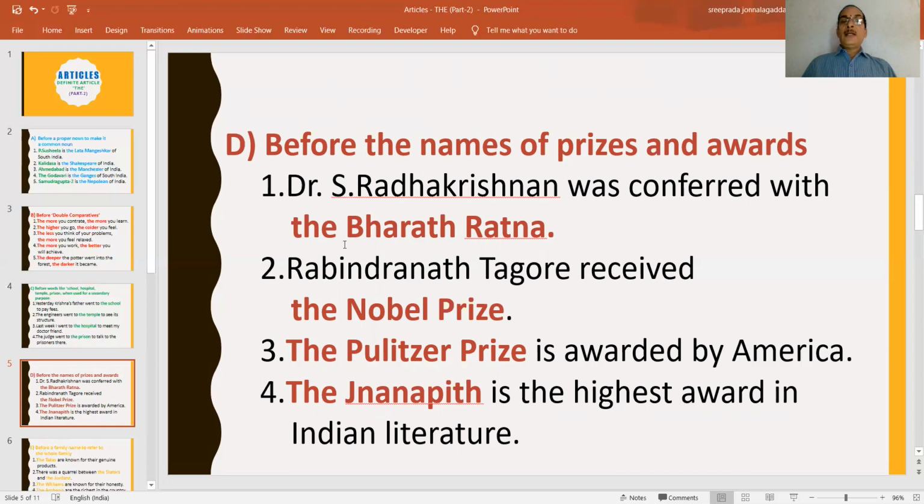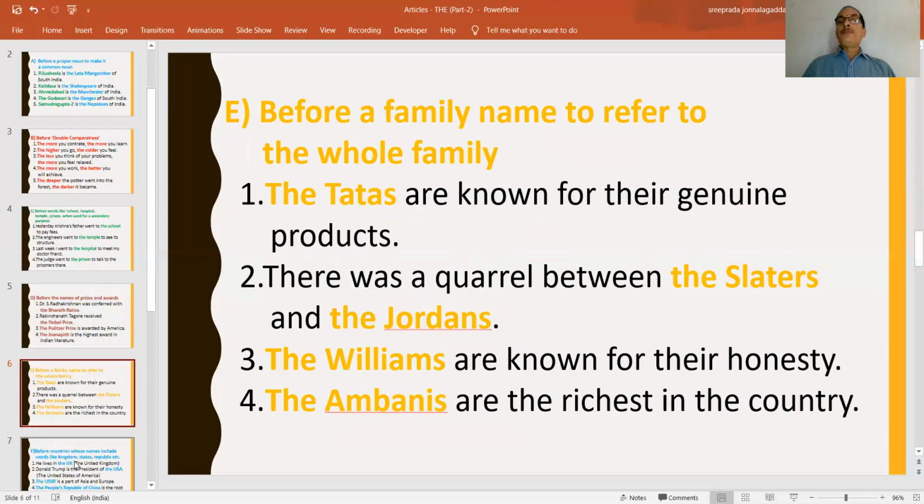Similarly, Rabindranath Tagore received the Nobel Prize. So the Nobel Prize, as we know, is the highest prize in the world itself. That's why the Nobel Prize. Similarly, the Pulitzer Prize is awarded by America for outstanding performers in journalism. This prize is given to journalists. That's why the Pulitzer Prize. The Jnanpith is the highest award in Indian literature. The Jnanpith we have to say. So before prizes and awards, we have to place the definite article.